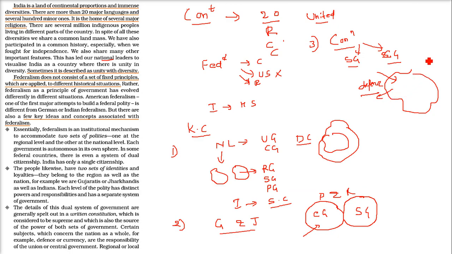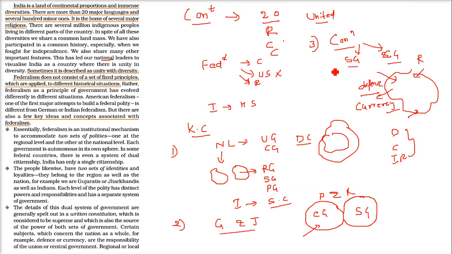Let us say India has rupees, and these rupees, if you go to Jammu Kashmir, you will have the same rupees. If you go to Kanyakumari or Tamil Nadu, same rupees. So currency also is a matter of the whole country. It's a responsibility of the union central government. So as I said, defense, currency and international relationship, these are for the central government.